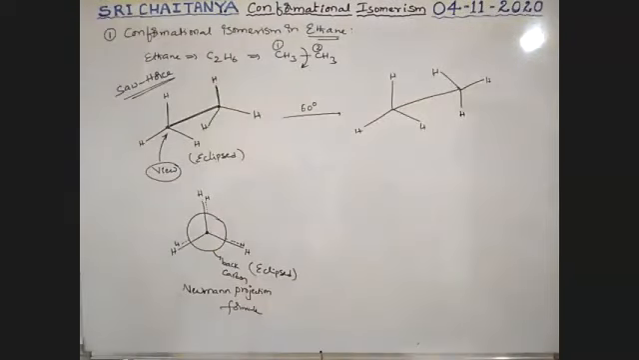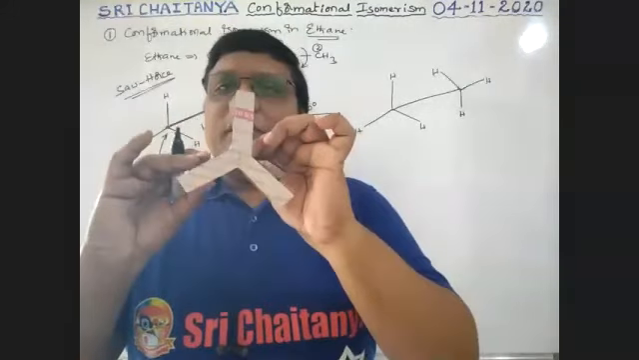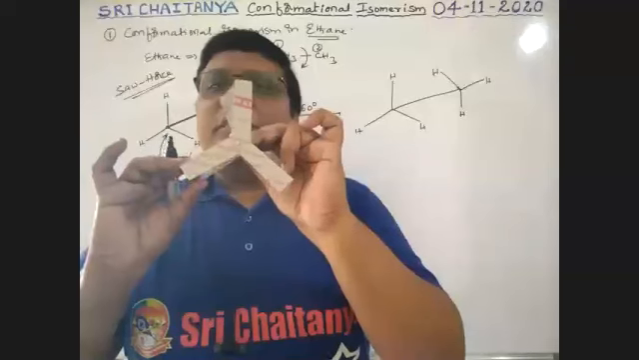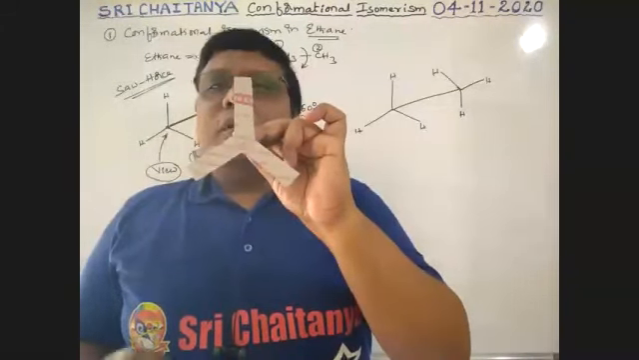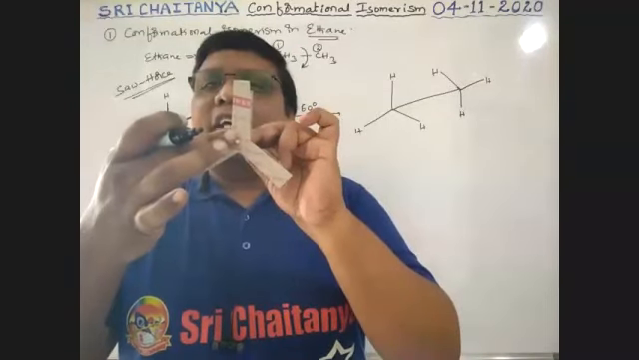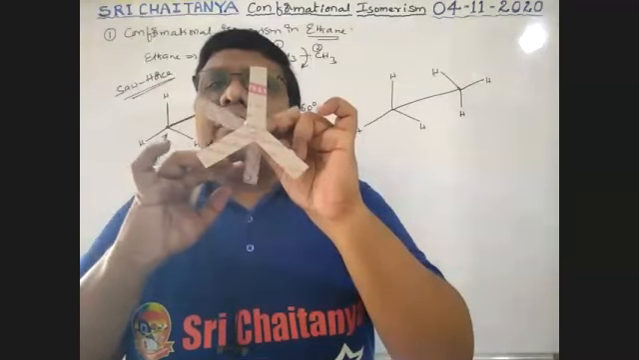It seems to be like this. After 60 degrees rotation, see, boys, it is eclipsed form. Okay, so they exactly overlap one another. Now I'm fixing this front carbon, and I can rotate it clockwise. So this is clockwise rotation.